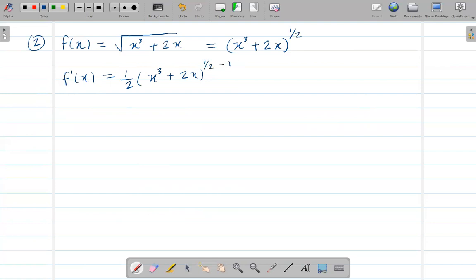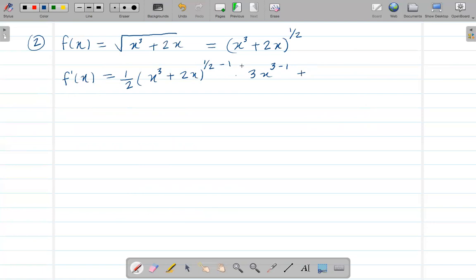I'm using the power rule for the whole thing. Now, times the derivative of this inside function. First, the derivative of x cubed will be 3x to the power 3 minus 1, right?